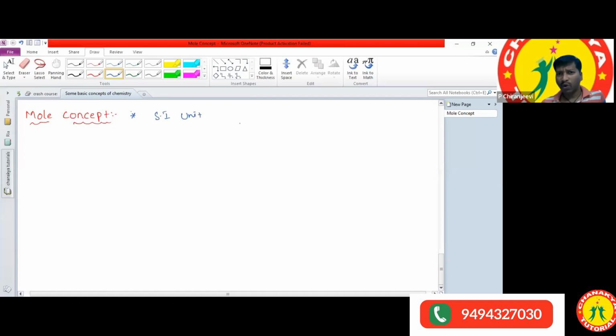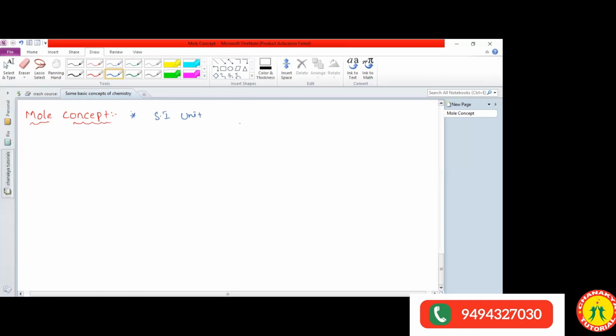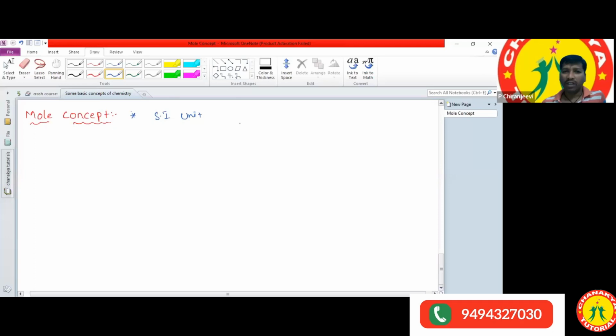Kilogram is the SI unit of weight, and kilometer is a unit of distance. What is the SI unit of length? Meter. So kilogram, meter, however many SI units there are, like that, mole is also an SI unit.